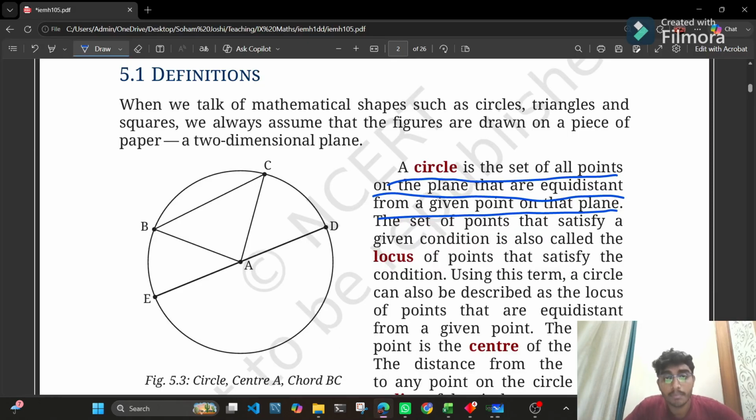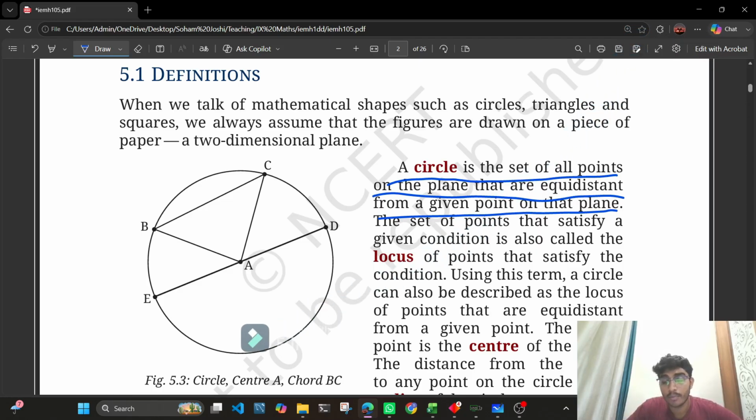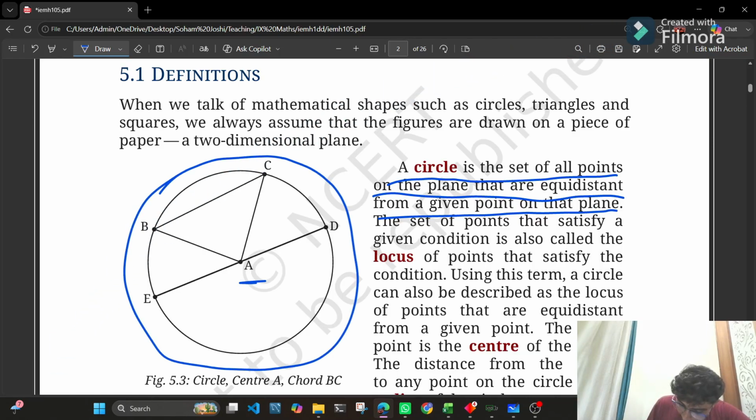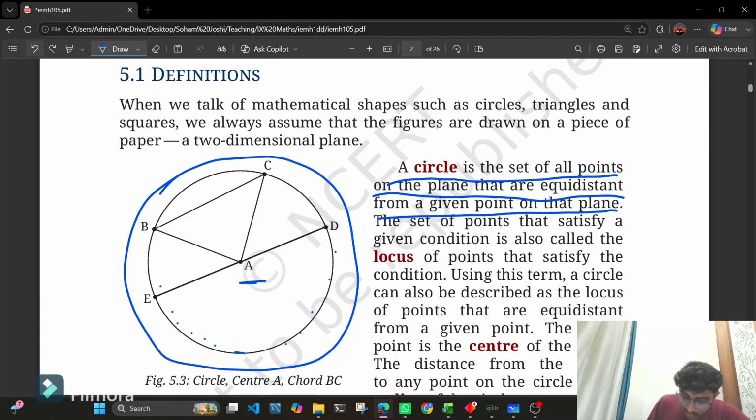I hope this is clear: a circle is a set of all points that are equidistant from a given point on that plane. For instance, let's say we have A. All the points over here, including B, C, D, E, lying on this particular line, make a circle.